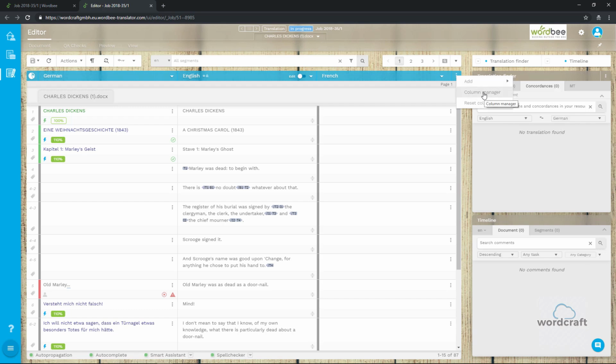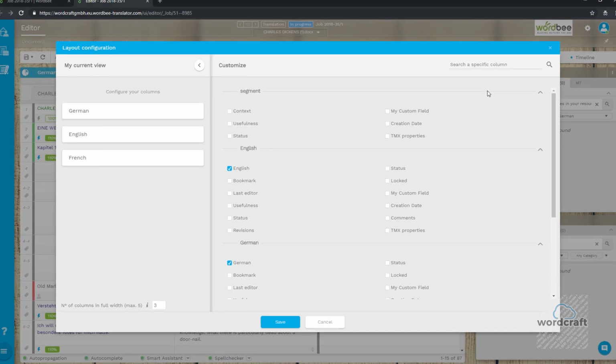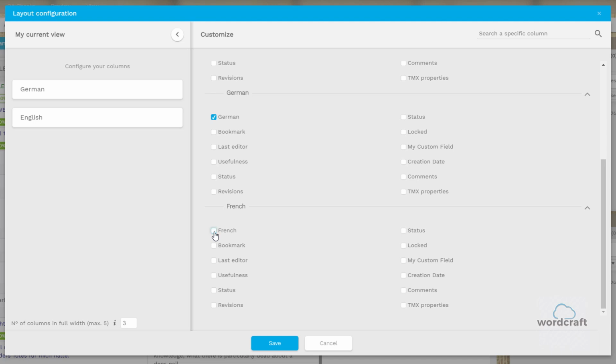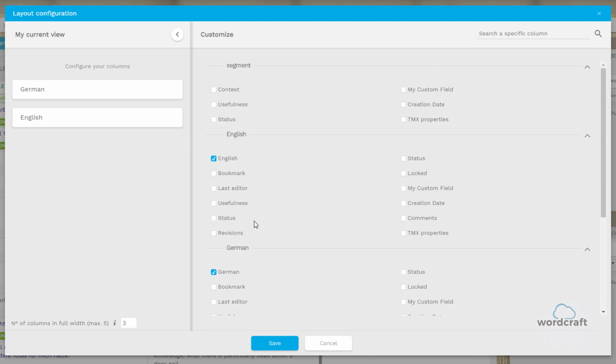There is a difference between adding a language panel and adding a column. A panel is for the source or target language, where a column gives extra information for a specific language. Your system admin may also develop their own columns with information that may aid your translations. It may be source material links, extra definitions, or any other information they deem helpful.